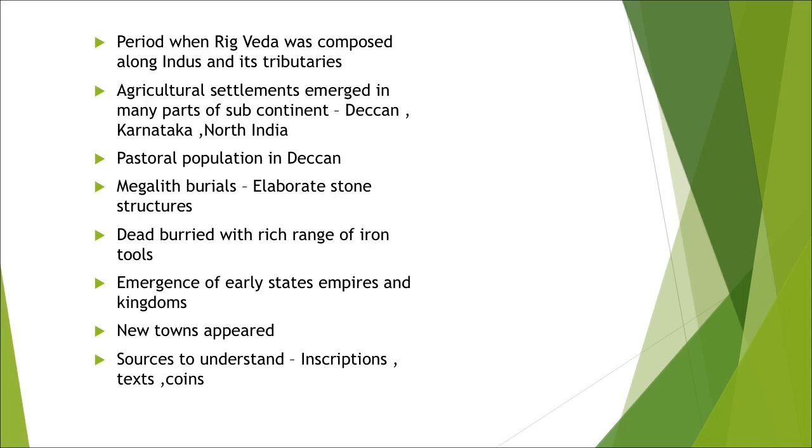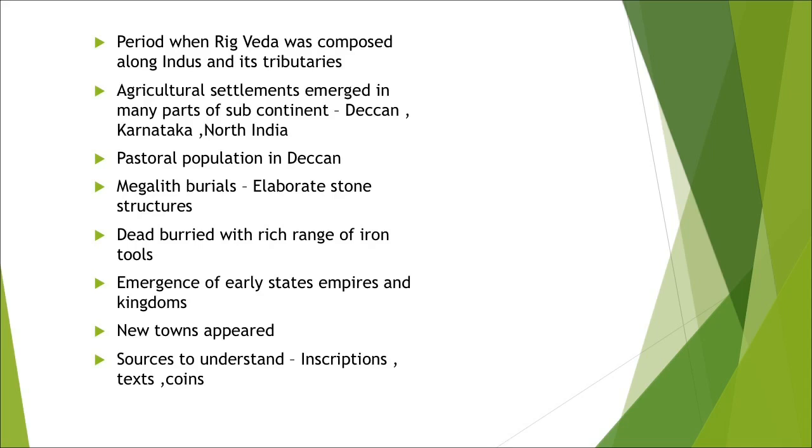Then agricultural implements were found made up of iron, and there were various agricultural settlements which took place in many parts of the subcontinent, like Deccan, Karnataka, and North India. Then pastoral population in Deccan. Next, that is megalith burials. I'll show you what type are megalith burials. The burials made up of stone, elaborate stone structures, and dead were buried with a rich range of iron tools. We'll find a large number of megalith burials in South India. You'll really be marveled by how they had made the stone burials.